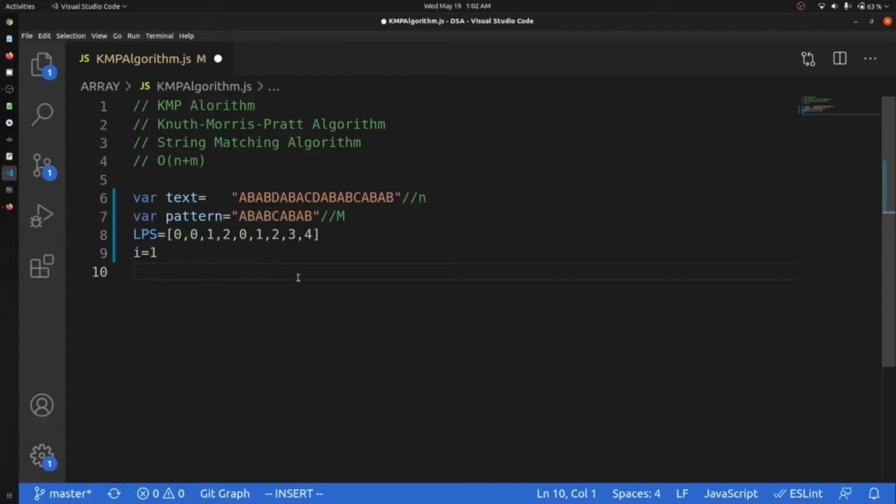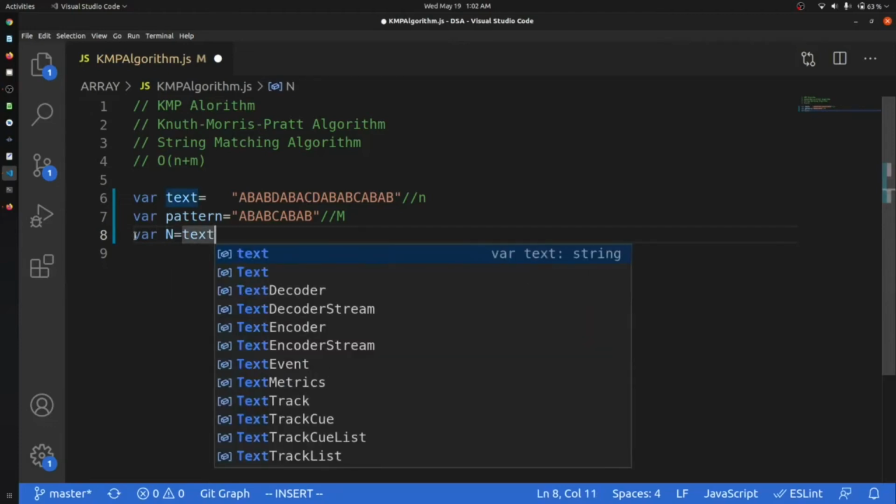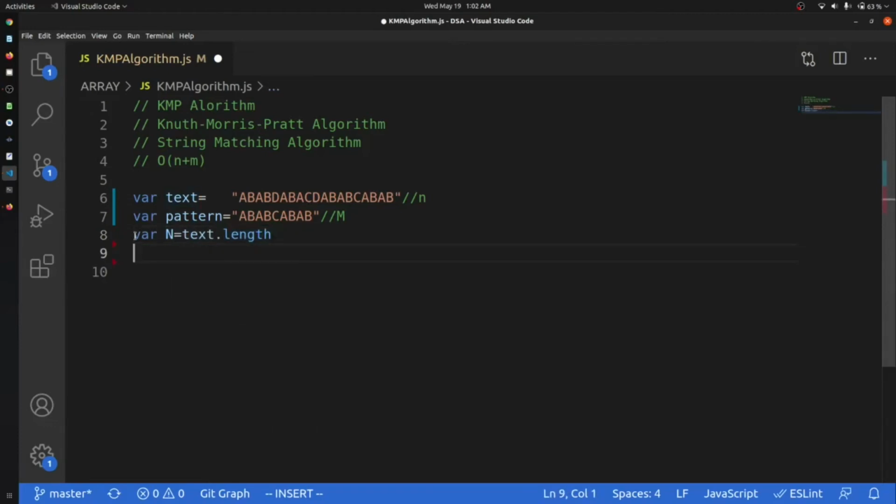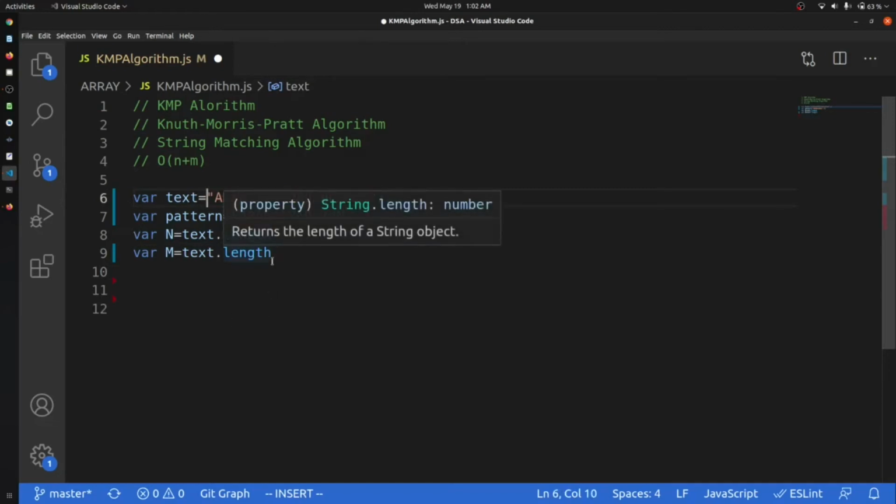Okay, so let me first calculate the LPS. Okay, so let's create the whole new array. So what we will do, we will have a var LPS. So let me first have n is equal to text dot length, and we will have var m is equal to text dot length. Okay. The explanation of this KMP algorithm is a little bit tough, but when you see the code, you will understand what it is doing.